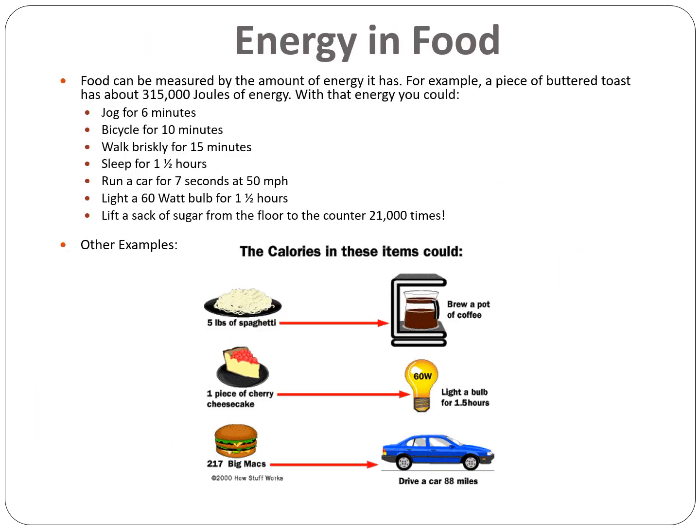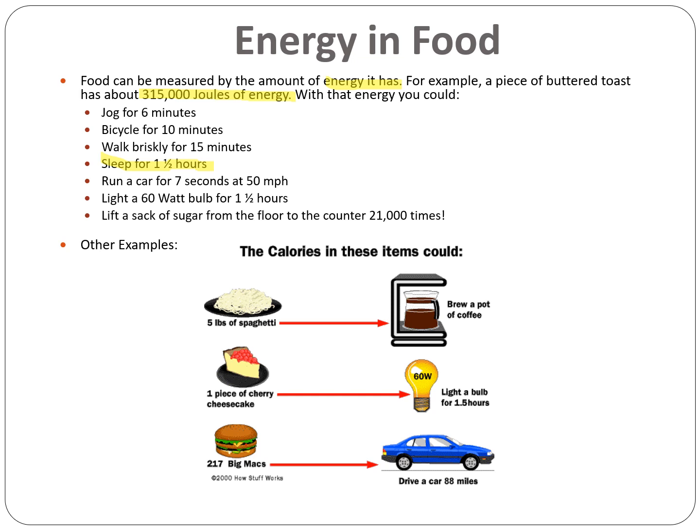So I think this slide right here is really cool. This is the energy that's in food. Food can be measured by the amount of energy it has. For example, a piece of buttered toast has about 315,000 joules of energy. With that amount of energy, we could jog for 6 minutes, we could ride a bicycle for 10 minutes, we could walk briskly for 15 minutes, or we could sleep for about an hour and a half. We could run a car for 7 seconds with 315,000 joules of energy.